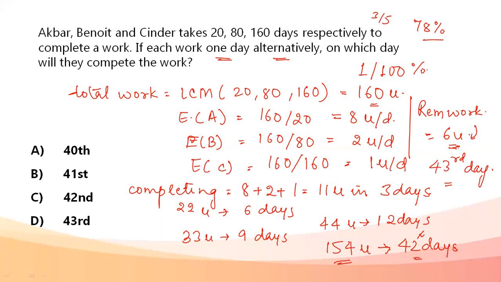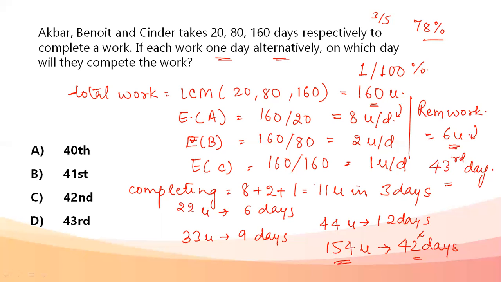Let's assume that Akbar comes to work first. Akbar is doing 8 units in one day, so Akbar would complete it within the first day only. But even now, some might say that Akbar is doing 8 units per day and so he will be able to do it on the 43rd day. What if Benoit or Cinder came out first? If we assume Benoit or Cinder to start the work first, then also the answer will not change.